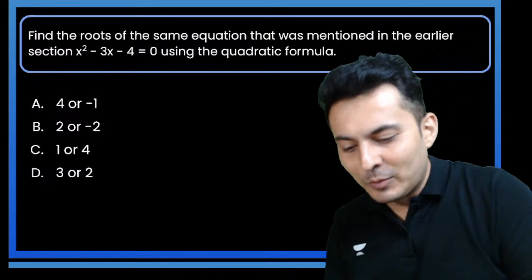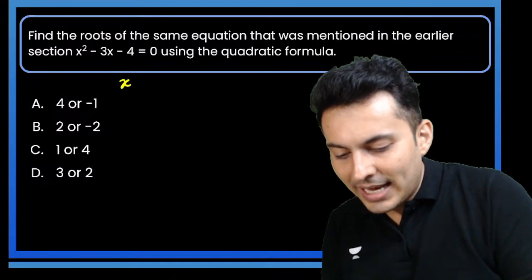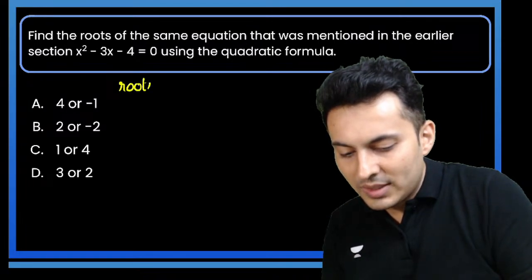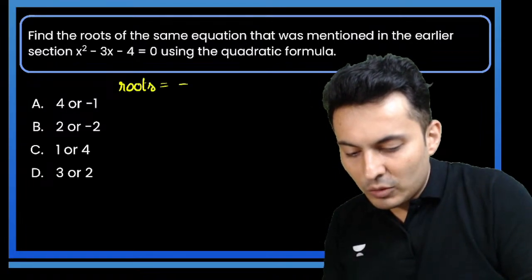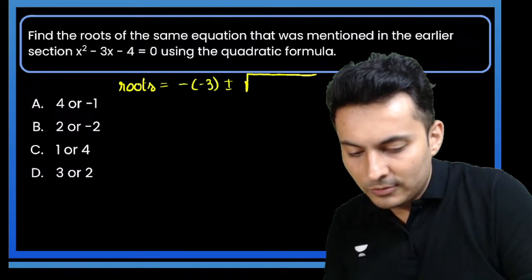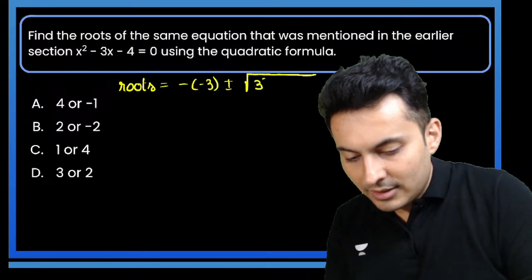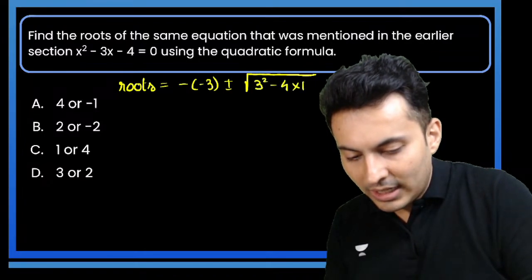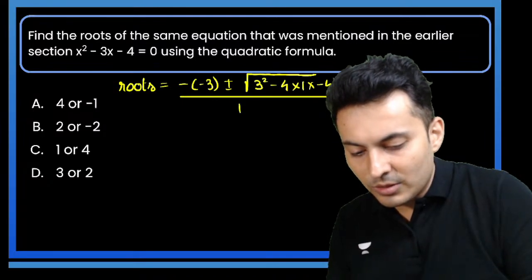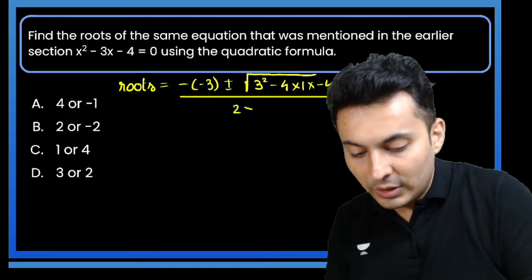Answer is C. So basically, x square minus 3x minus 4. So my dear students, the roots are minus b, so minus of minus 3, plus or minus root of b square, which is 3 square, minus 4 into a into c, which is minus 4, divided by 2a, 2 into 1.